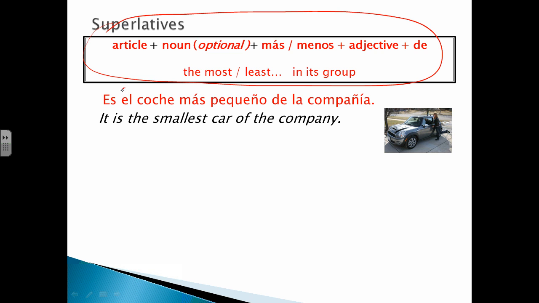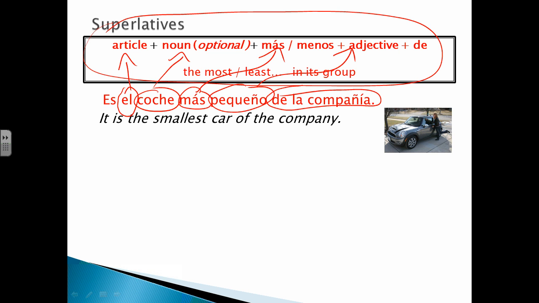So, you always have to have the in there. So that's the first thing, the article. It is the, and then a lot of the times after that you'll have the noun, okay? And then you have más or menos. Then you have your adjective. And then if you wanted, you could talk about the specific group. Es el coche más pequeño de la compañía.